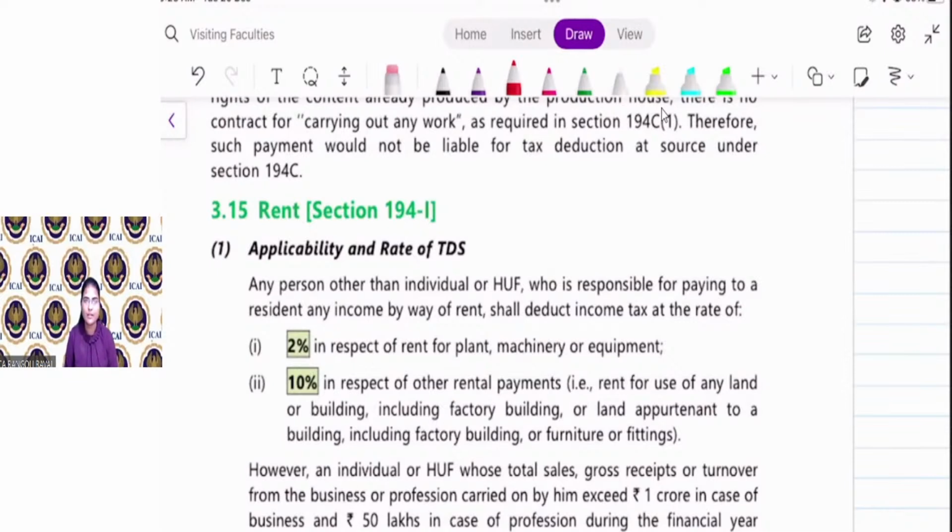Chalo, next is rent. Any person other than individual or HUF. Here also, other than individual and HUF, every person is required to deduct TDS on payment of rent. Right? Here again, those individual and HUF whose turnover in the last year is more than 1 crore or professional receipt is more than 50 lakh is required to deduct TDS in current year on payment of rent.